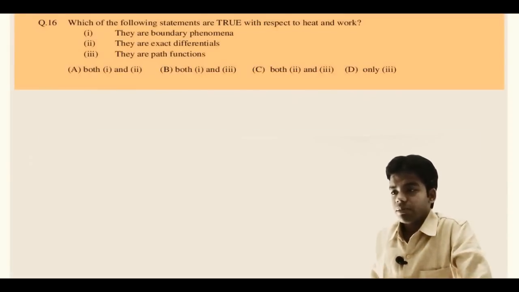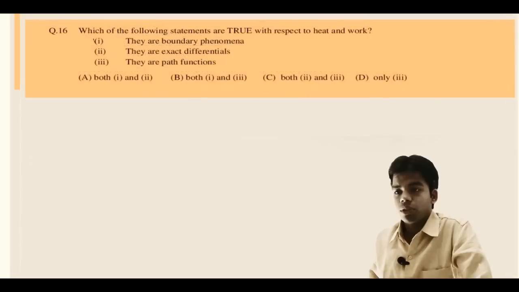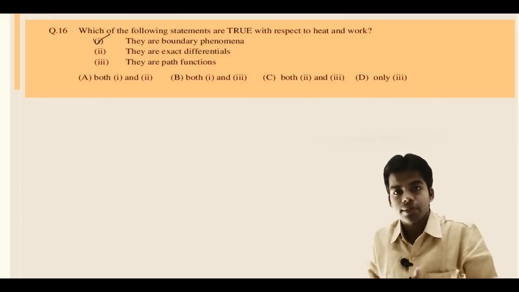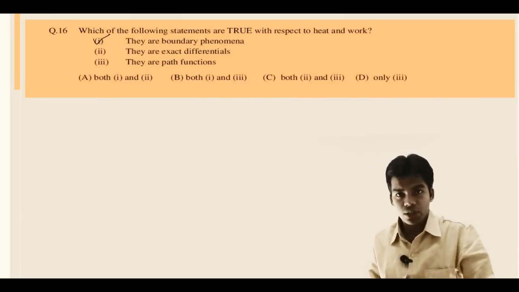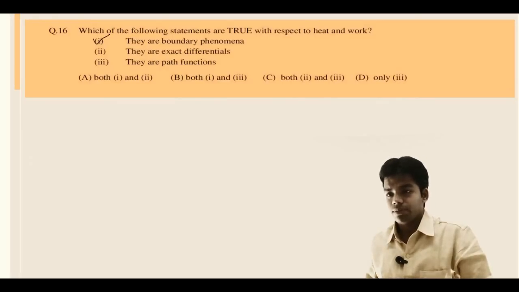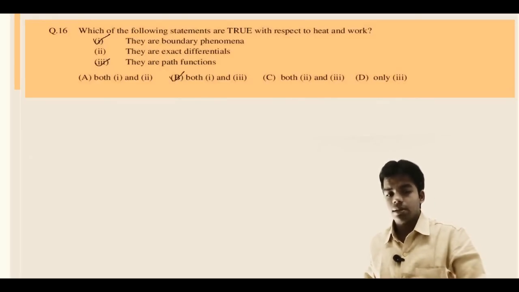Now the very first question was question number 16. Which of the following statements is true with respect to heat and work? They both are boundary phenomena. Yes, this is true. Heat and work both are boundary phenomena. They are exact differentials. This is not true. Heat and work both are path functions, not point functions. All point functions or properties of the system are exact differentials. A path function is not an exact differential. And they are path functions. Yes, this is true. So the answer is B, both 1 and 3.